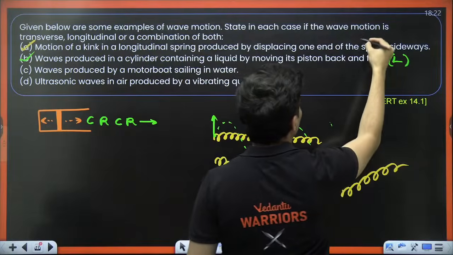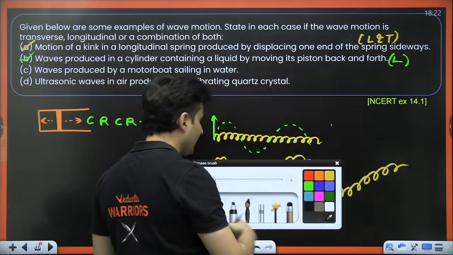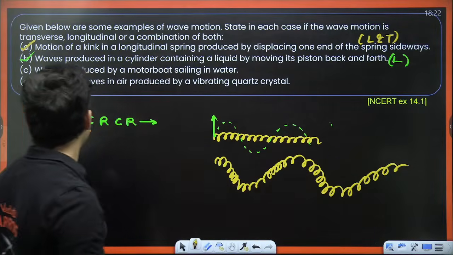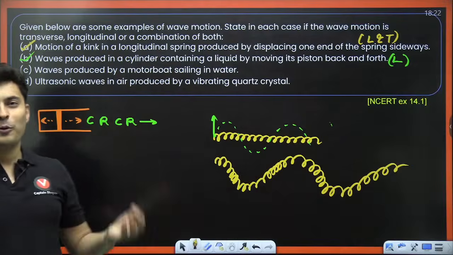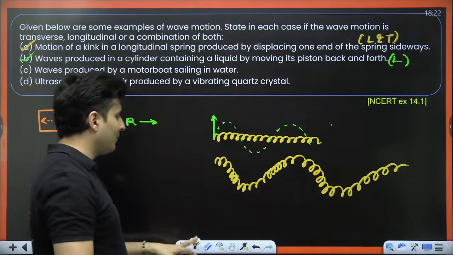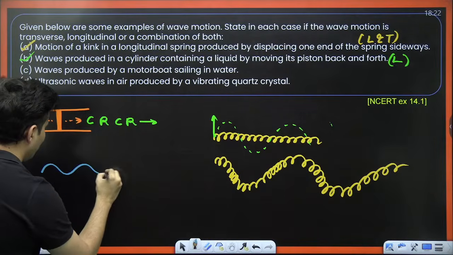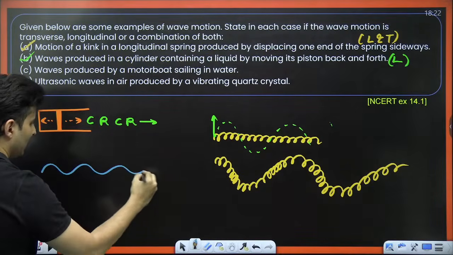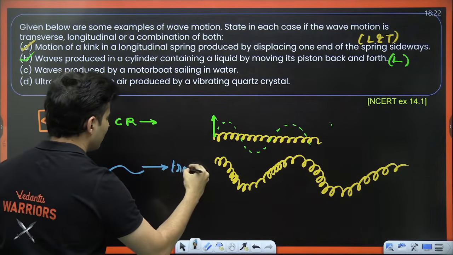In the first situation, both longitudinal and transverse were created. The next one: waves produced by a motorboat sailing in water. What kind of waves will be created? Imagine this is your water. Some ripples are created, and those ripples will travel. So that will be a transverse wave.